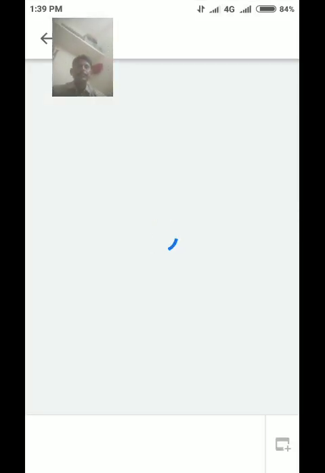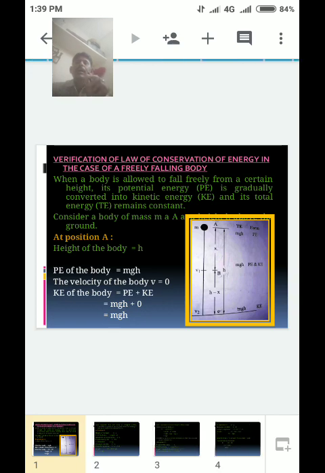Today's topic is verification of the law of conservation of energy in the case of a freely falling body. This is very important from the exam point of view, a long question. Verification of the law of conservation of energy in the case of a freely falling body. Listen carefully.